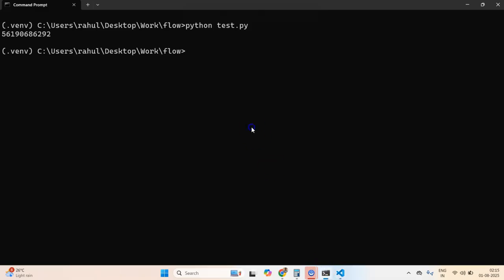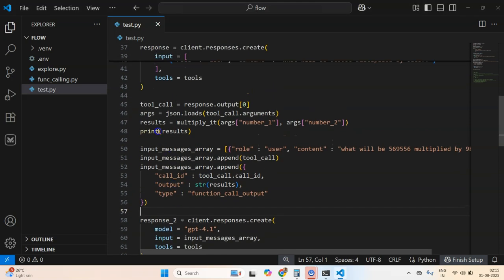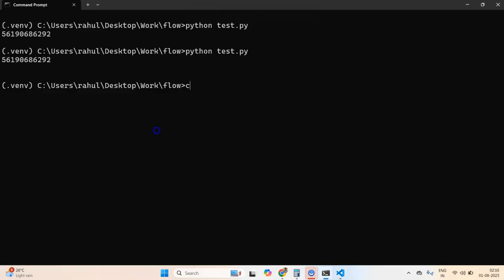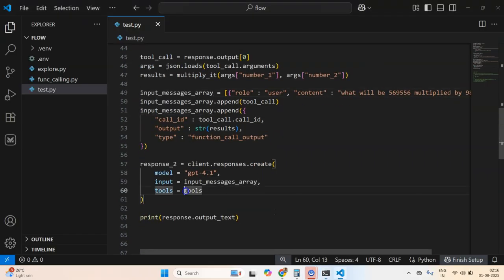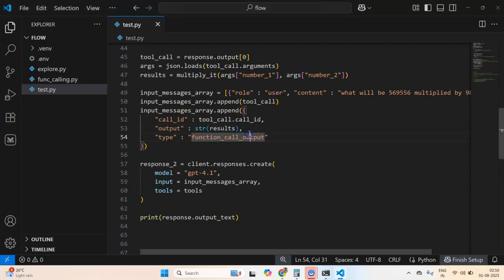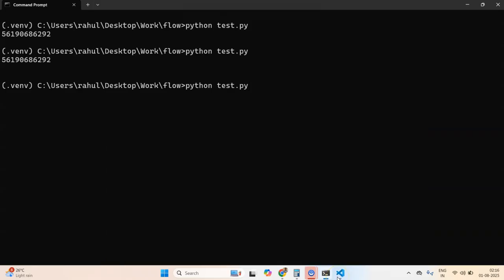So let's now run it one more time and let's see what we get. But notice here currently we are not getting it. One second, I think this is what was being printed here. Am I doing something wrong here? Call ID is this, output is this, type is this. Let me see. One second, give me a moment. I think let's run it once again, maybe.